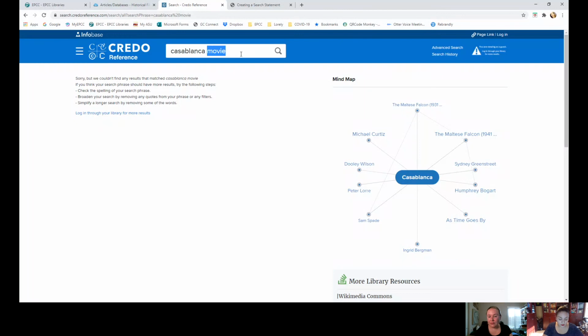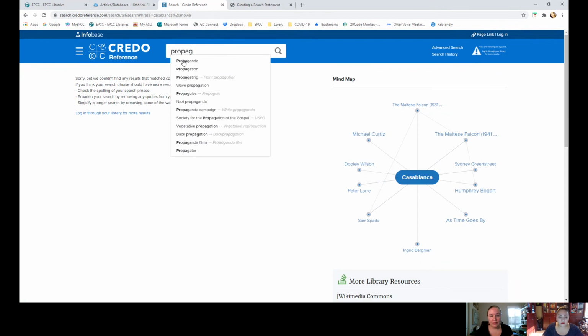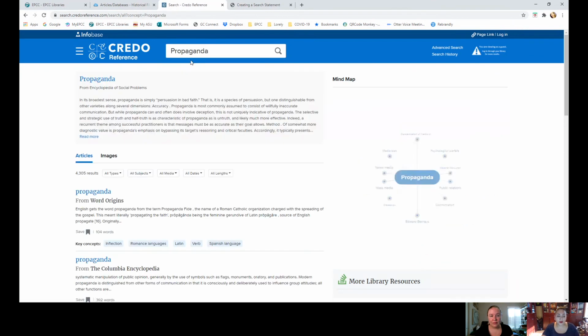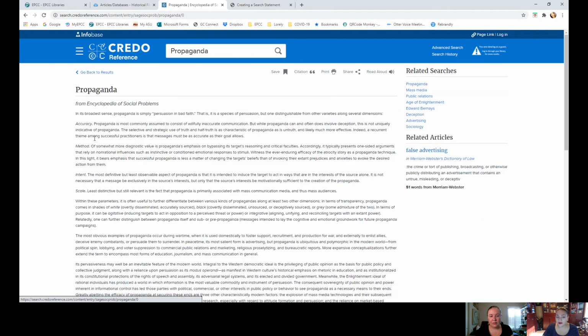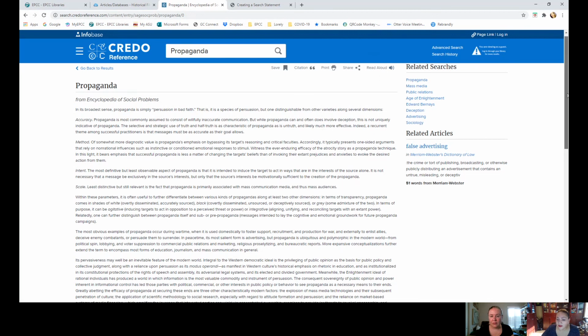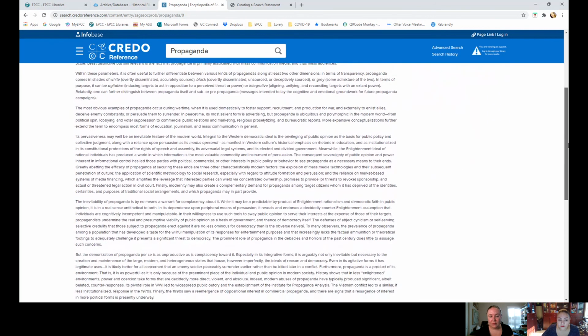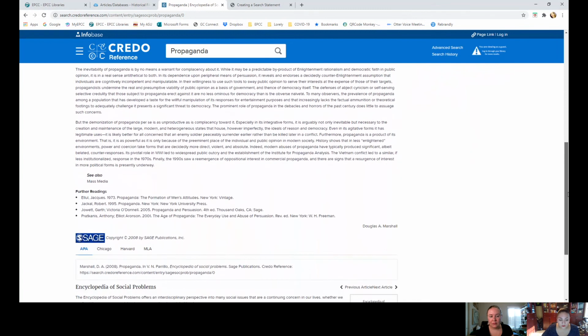Correct. And then another keyword that I usually use with this is propaganda. If you need to know more about it and what has been a timeline for propaganda, this will give you a definition. It's an encyclopedia, but it also works as a dictionary or definitions to give you other related terms. So in order for me to understand that, I can see this and find additional keywords like deception, or age of enlightenment. I can see other terms that can work for my research that work for the film.